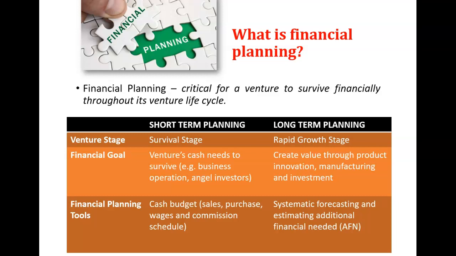For longer-term financial planning, it normally involves 3 to 5 years of forecasts at annual levels of many variables. They will use revenues, profits, and investment in property, plant, equipment, and working capital. So that is the difference between short-term planning and long-term planning. Short-term planning normally involves a monthly forecast. Long-term planning is normally a 3 to 5 year forecast. In terms of venture life cycle stage, those doing short-term planning are normally in the survival stage.